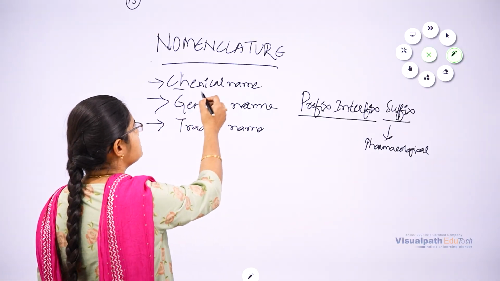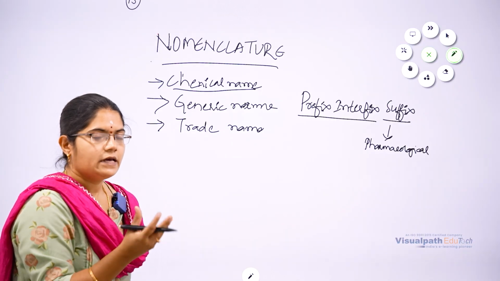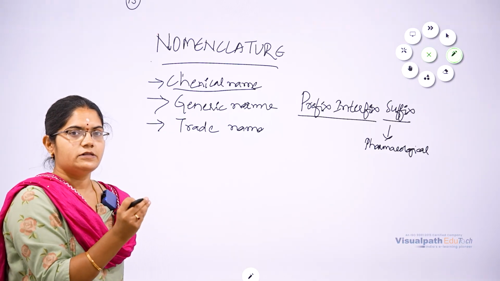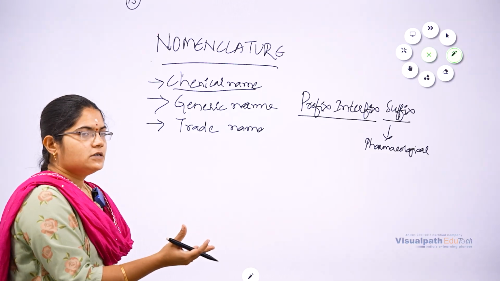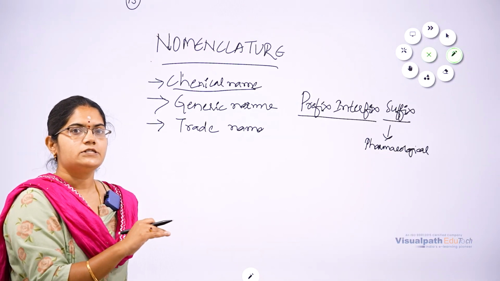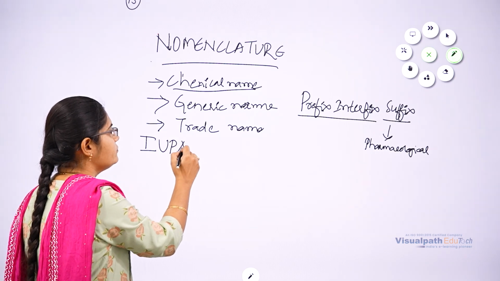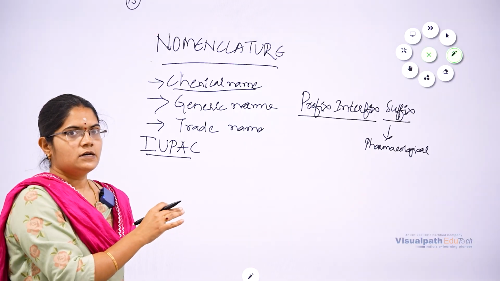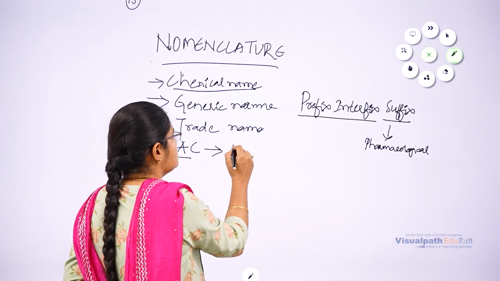Next, first we'll talk about its chemical name. Once a drug is identified as a medicine, a name should be given. That name we call as a chemical name. It is generally given by the medicinal chemists or scientists who have developed the drug into a medicine. That name will be given in accordance with the rules established by IUPAC, that is International Union of Pure and Applied Chemistry. It has some rules to name a drug, that is IUPAC rules.